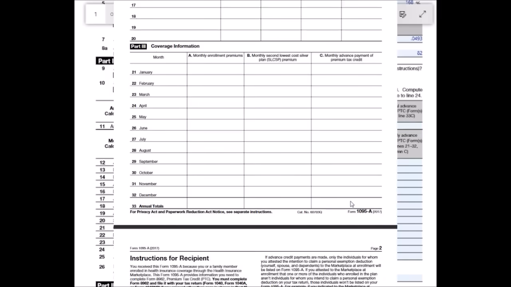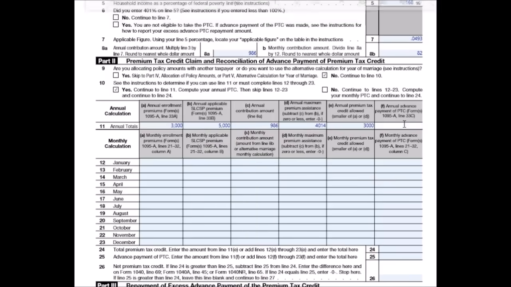So that's going to be this area right here. For the purposes of this video, we're going to use 2,000 for that number. Let me just stick some commas back in here. Okay, so now we're done with line 11.